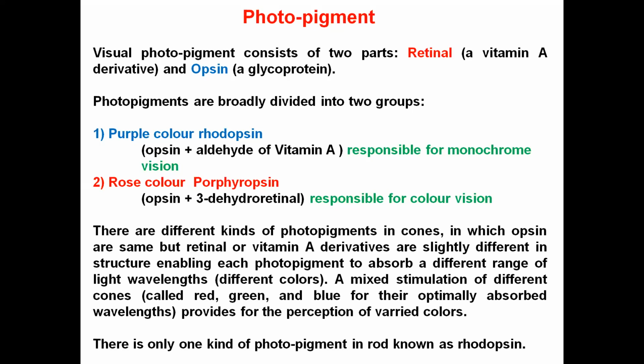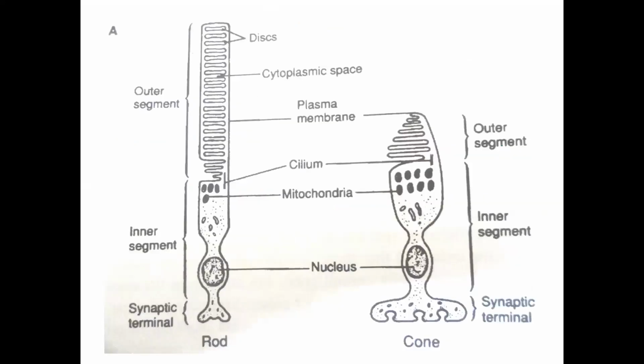So that's why the porphyropsin is responsible for color vision, whereas the rhodopsin is responsible for monochrome, or black and white, vision. So this is the rod cell and the cone cell. The rod cell has the photopigment rhodopsin and the cone cell has the photopigment porphyropsin. This is the structure of the two types of photoreceptor cells.